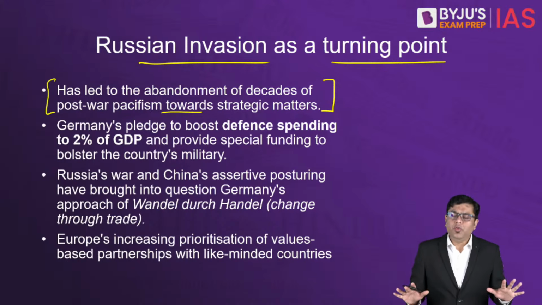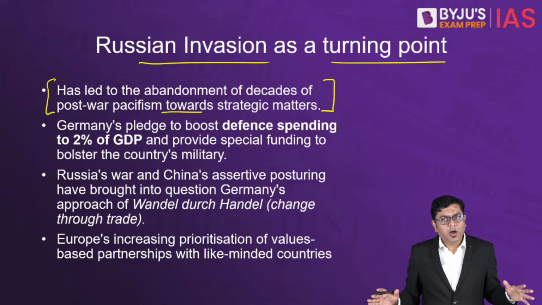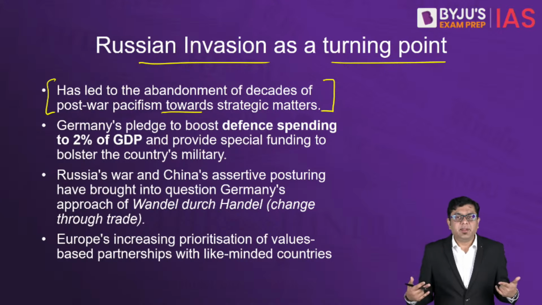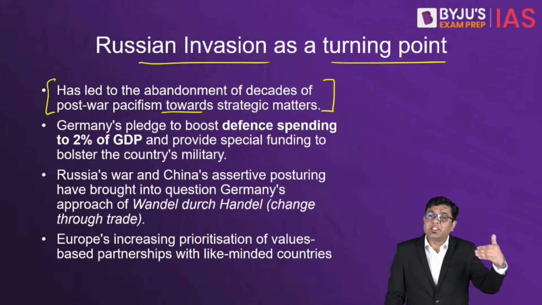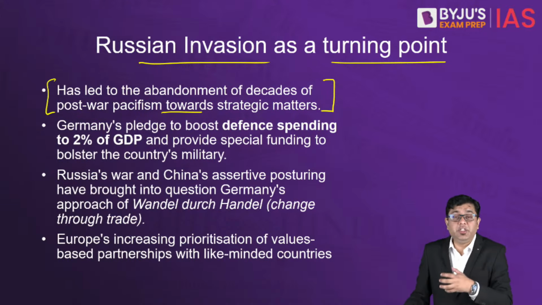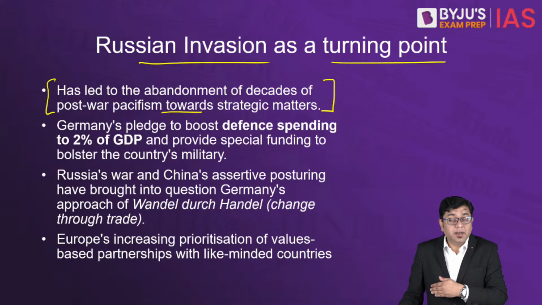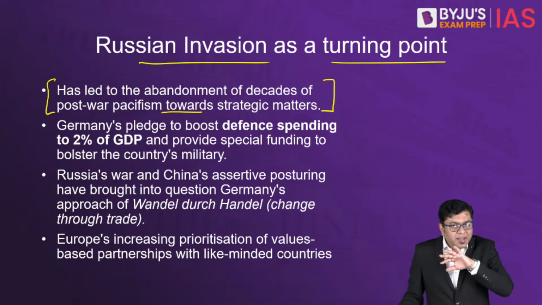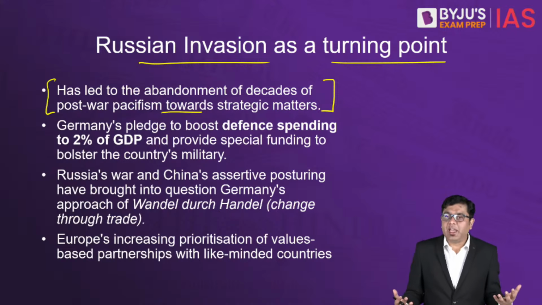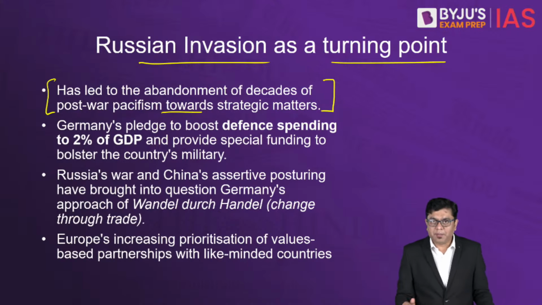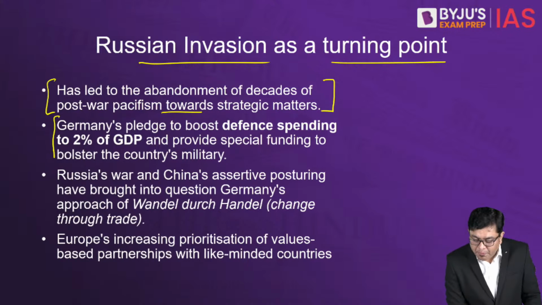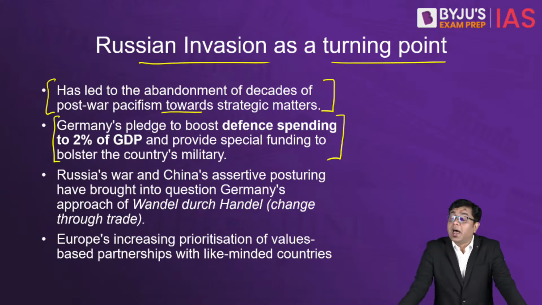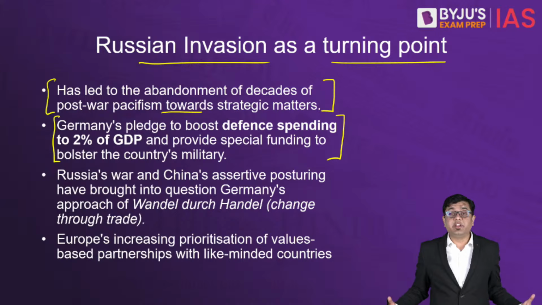That is, now we are no longer interested in war. After the ordeal of the two world wars, now we want peace. So that was the external policy for countries like Germany, Japan, etc., which they had held for decades. Now, after the Russian invasion of Ukraine, this kind of prohibition that they had imposed on themselves was shed by these countries. Germany's pledge to boost defense spending to 2% of GDP has also been taken because it has been realized.